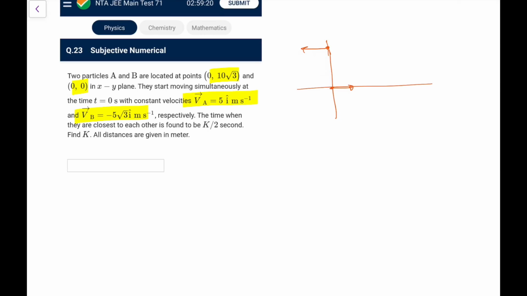Okay, so they are closest to each other. I think as they move, the gap is definitely going to increase. There is nothing where they are closest to each other. There's some issue in the question, because what I can make out, it's 0, 10 root 3. Let me check.